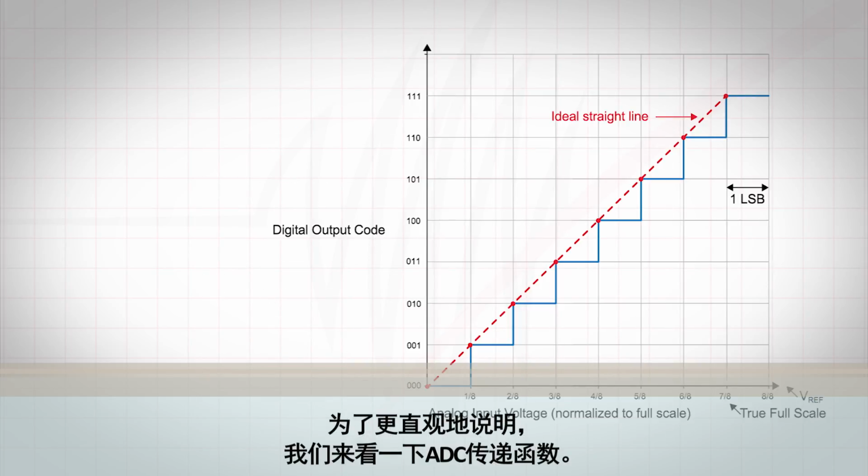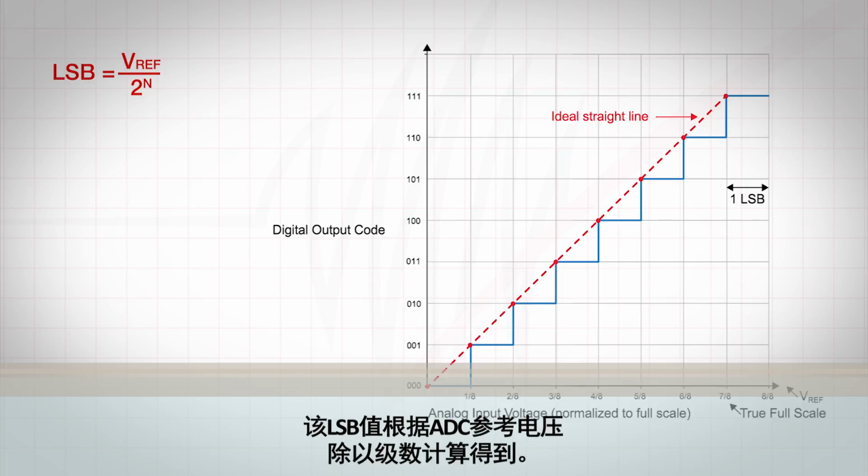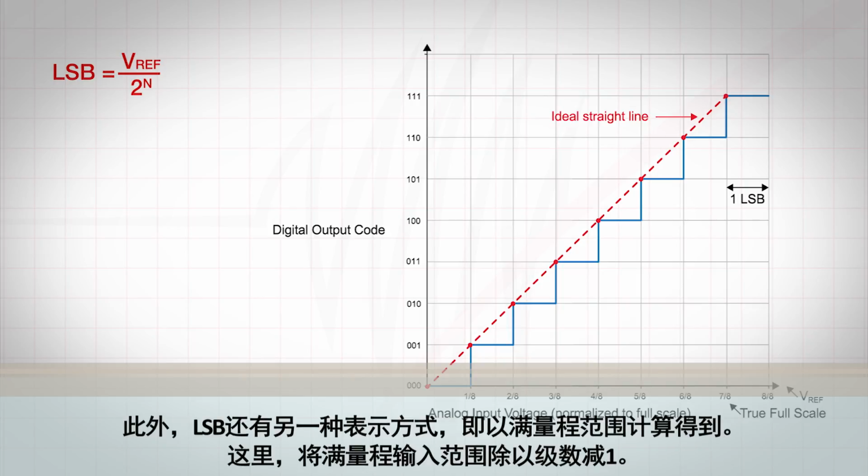For a better visual, we can look at the ADC transfer function. This LSB value is calculated from the ADC voltage reference divided by the number of levels. An alternative way that LSB may be presented is equated to the full scale range. Here, the full scale input range is divided by the number of levels minus 1.